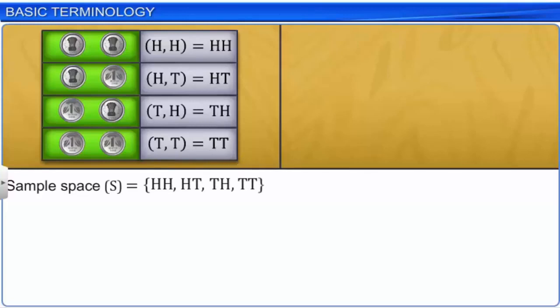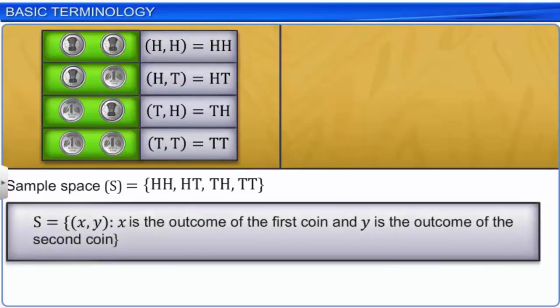The outcomes of this experiment are the ordered pairs of the outcome of the first coin and the outcome of the second coin. For the sake of convenience, we may omit the commas from the ordered pairs. In set builder form, this can also be written as S = {(x, y) such that x is the outcome of the first coin and y is the outcome of the second coin}.